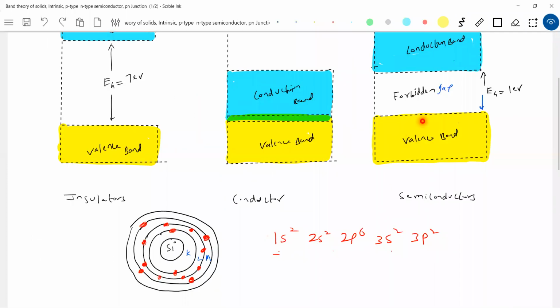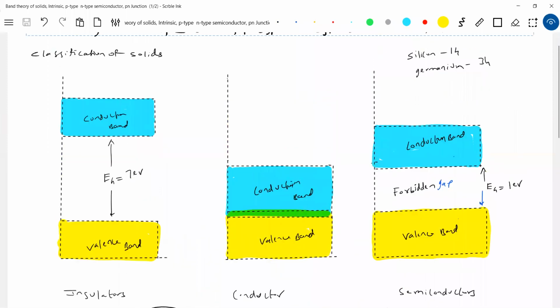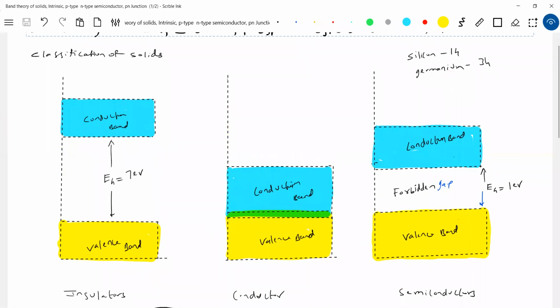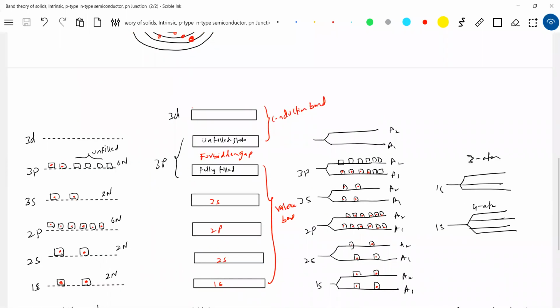So there is nothing but the valence band here. This is nothing but the uppermost valence band, fully filled. The lowermost conduction band, we do get plenty here. I'm not showing that. Next again, you can keep on adding conduction bands. So what are conduction bands? Empty conduction bands, because they have unfilled states. And what about the valence band? It is fully filled here.